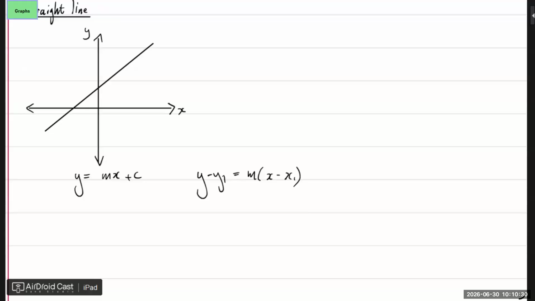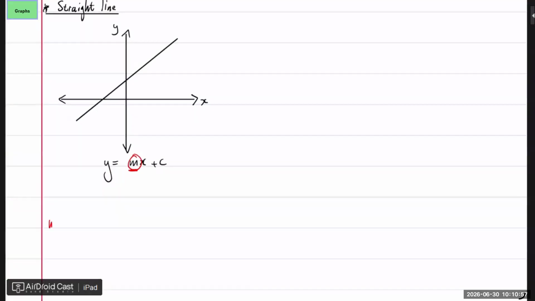But let me just show you where that one comes from before we write it down again. So we know m is the gradient. Now, in short, you can think of it like this: everything in front of the x with the highest power gives you the shape of the graph. We're going to look at that when it comes to parabola and the rest as well, so just keep that in the back of your head. So m gives us the shape, and we'll discuss it now. m is just delta y over delta x, so we can say y2 minus y1 over x2 minus x1.